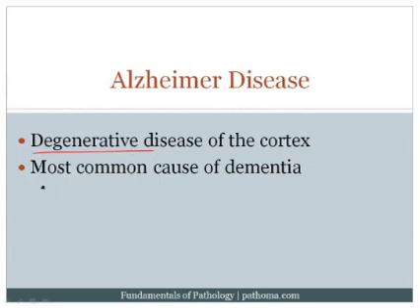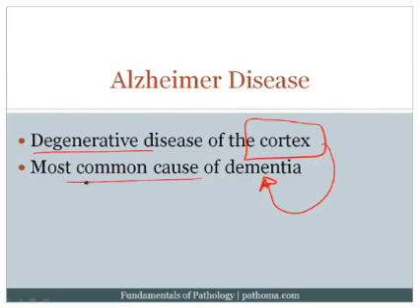This is a degenerative disease which involves the cortex, in particular the neurons present in the gray matter of the cortex. And of course, when you involve the cortex, you're going to create dementia, as I've just explained. And it so happens that Alzheimer's disease is the most common cause of dementia. Now, to understand Alzheimer's disease, you do need a little bit of a background, so let's take a step back. This is a neuron, and I'm drawing for you the cell membrane of the neuron.